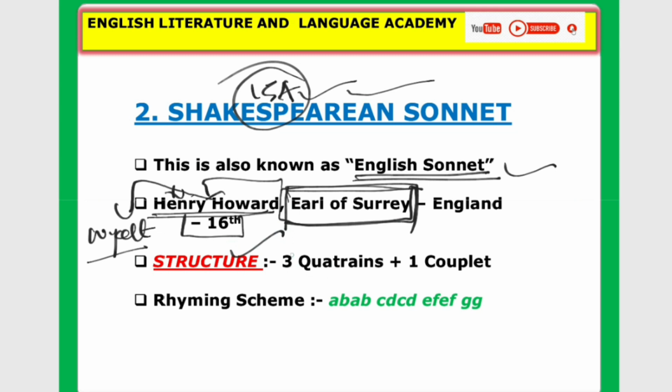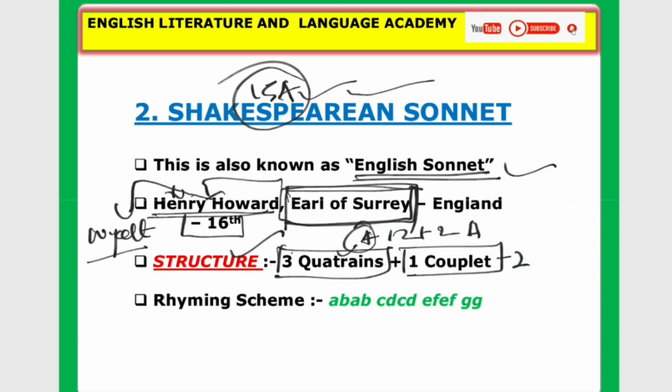One is 3 quatrains. Quatrain means 4 lines. Okay, please remember, 3 quatrains and 1 couplet, which means 2 lines. Look at 12 plus 2, 14.